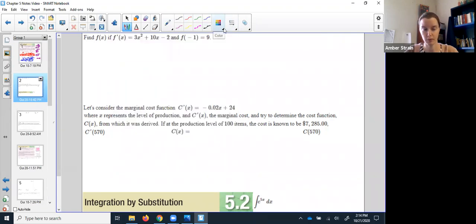Now there is a way that we can know what the specific C is. If you remember, the derivative is the slope, and you can find the slope of a line at a tangent point, but the slope does not show specifically where the original function was, just how steep it was. So if they gave us one more piece of information, then I can work my way backwards to find exactly where it was and what that constant would have been. And that's what we have here, one more piece of information.